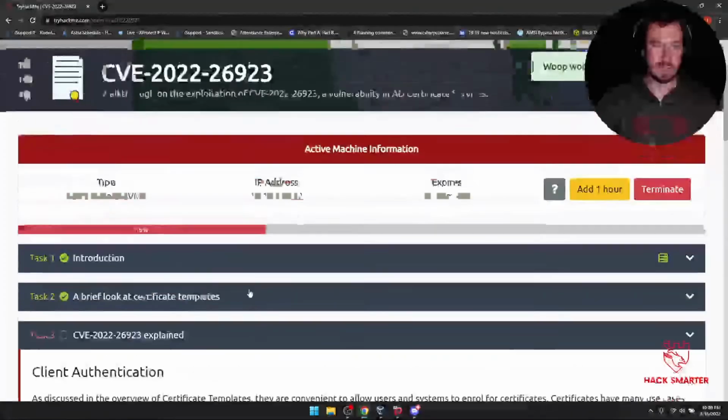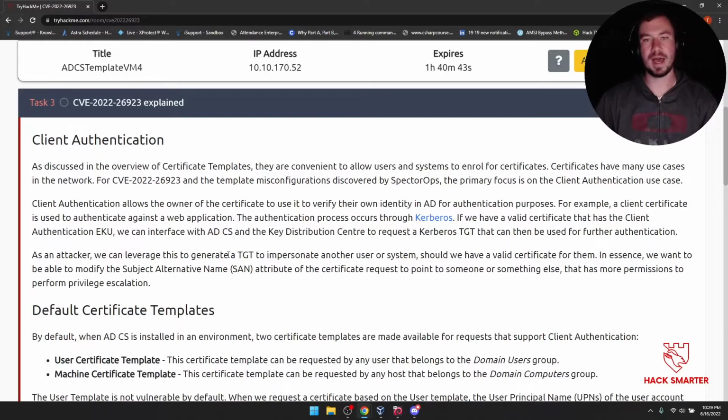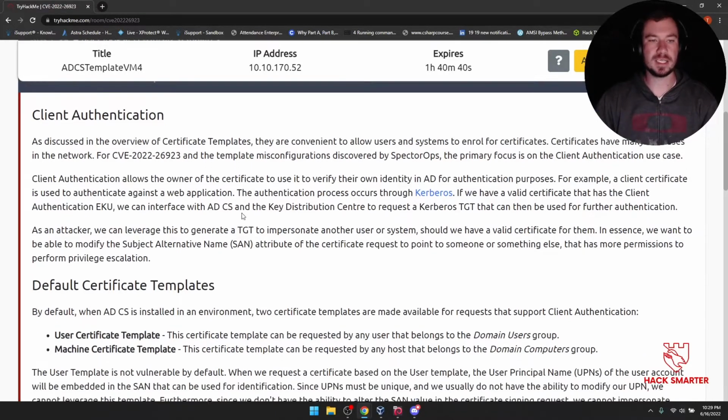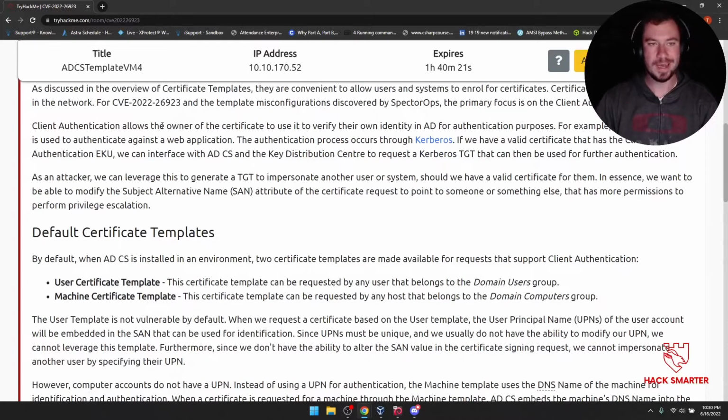Boom, moving right along. Eventually we'll get into the terminal and some legit hacking, but context, background, history really is important. As discussed in the overview of certificate templates, they are convenient to allow users and systems to enroll for certificates. Certificates have many use cases in the network. For this CVE and the template misconfigurations discovered by SpecterOps, the primary focus is on the client authentication use case. Client authentication allows the owner of the certificate to use it to verify their own identity, kind of like a driver's license and AD for authentication purposes.